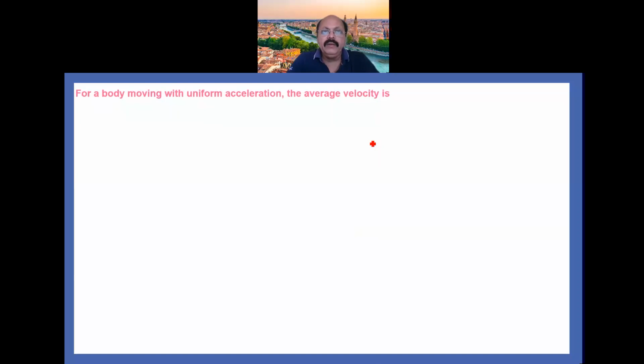Now for a body moving with uniform acceleration, the average velocity can be written as V average equals u vector plus v vector divided by 2, where u is the initial velocity and v is the final velocity. A body can have zero velocity and non-zero acceleration.